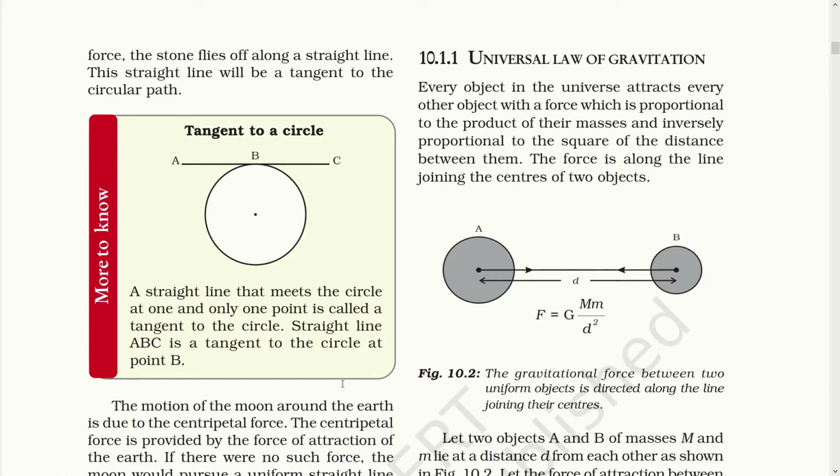The point B is the point from where the stone will be released. As soon as the stone is released, it may move in the direction of A or C, but it will be perpendicular from the center. This shows the tangent of a circle.